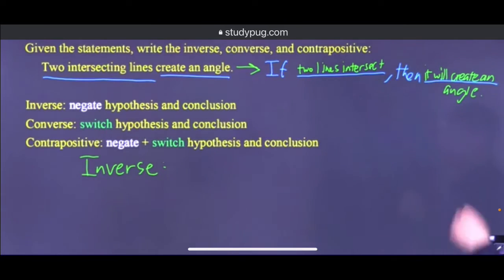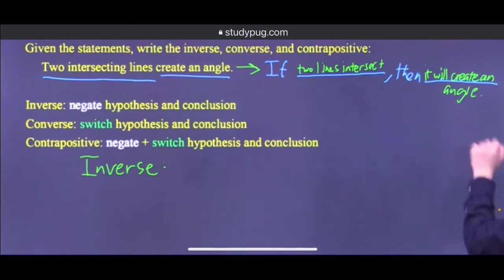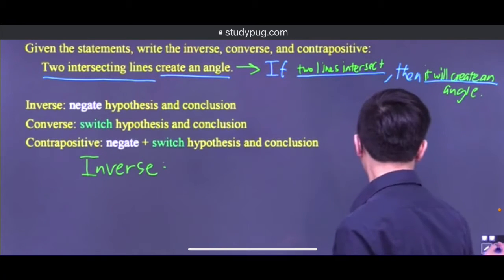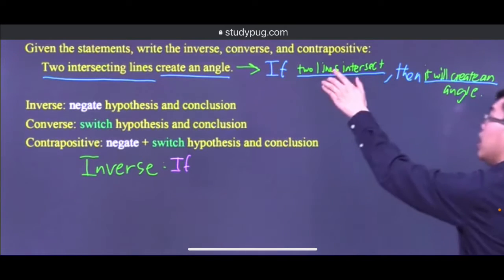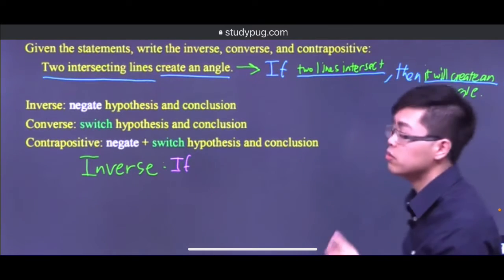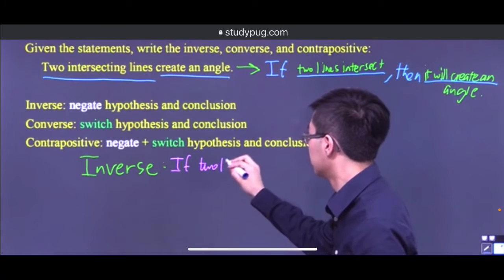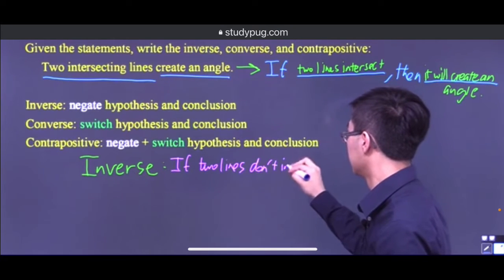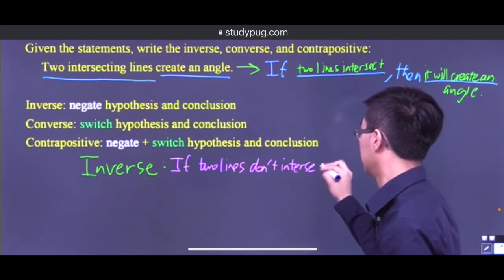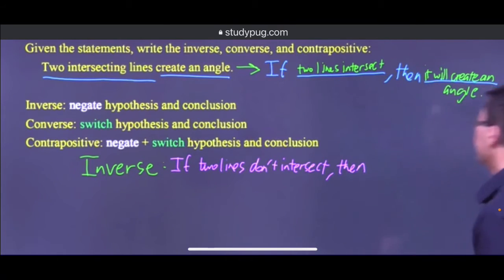Now let's go ahead and actually write out our inverse. So negate this and negate this. That will be our inverse. So here we will have: if, what's the negation of two lines intersect? Well, if they don't intersect. So if two lines don't intersect, then, okay, we have to negate this too.